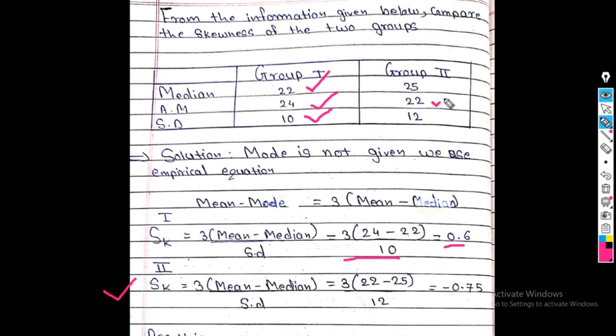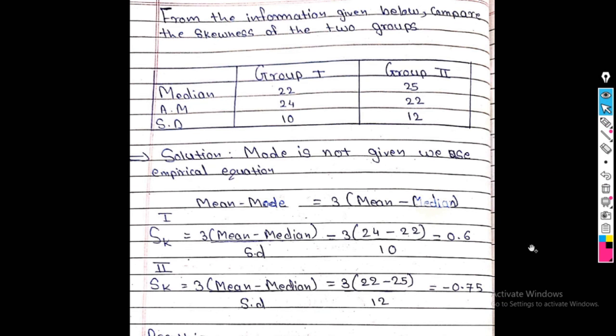Similarly, SK for group 2 is 3 into (mean minus median) upon standard deviation. The mean is 22, median 25 and standard deviation 12. So the answer is minus 0.75. So these are the two values of the Karl Pearson coefficient of skewness for group 1 and group 2.